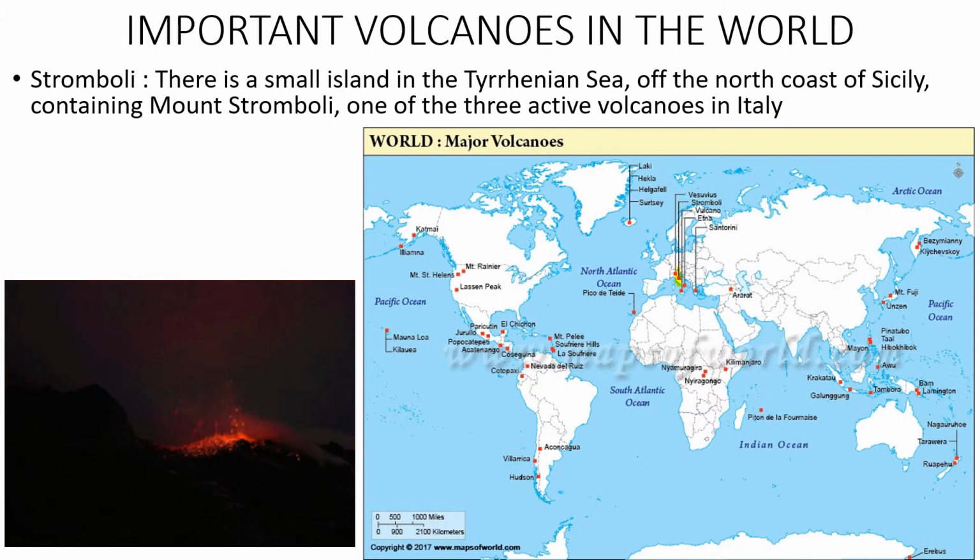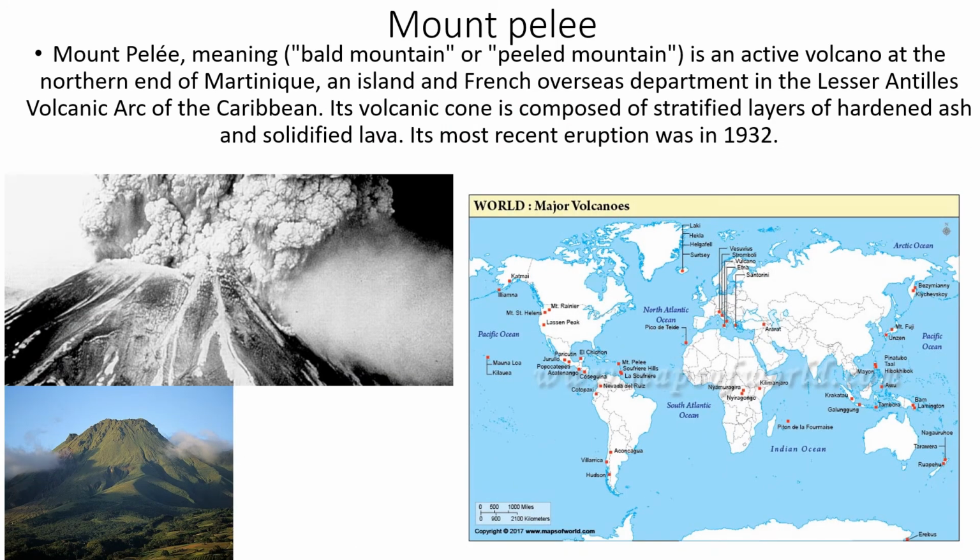Now let us go for the next volcano. Mount Pelee. Mount Pelee means bald mountain or peeled mountain. This is also an active volcano, at the northern end of Martinique, an island and French overseas department in the Lesser Antilles volcanic arc of the Caribbean Sea. Its volcanic cone is composed of stratified layers of hardened ash and solidified lava. Its most recent eruption was in 1932. ఇది 1932లో వచ్చిందమ్మా ఫస్ట్. ఓకే, మళ్ళీ దాని తర్వాత ఇప్పటి వరకు it didn't erupt.